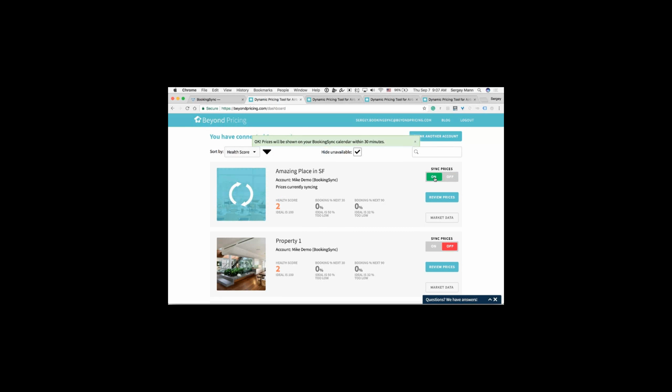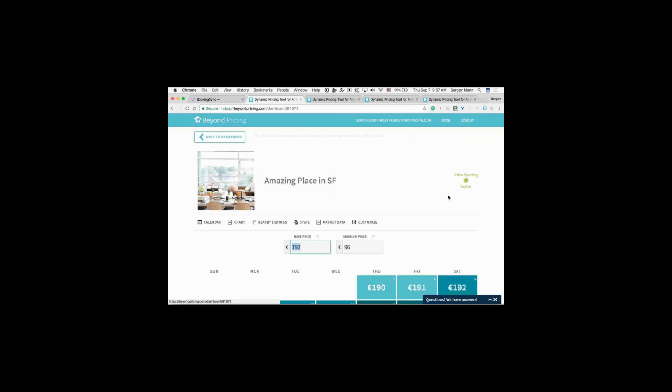If at any point, for whatever reason, you want to stop syncing with this listing on BookingSync, you can just turn that off, and then we won't be syncing anymore. So with that, let's click into this and let's take a look. Cool. So once you click into this, you'll again see the name of the listing, the picture, and you'll also see the status of it, the fact that it is currently syncing live to BookingSync.